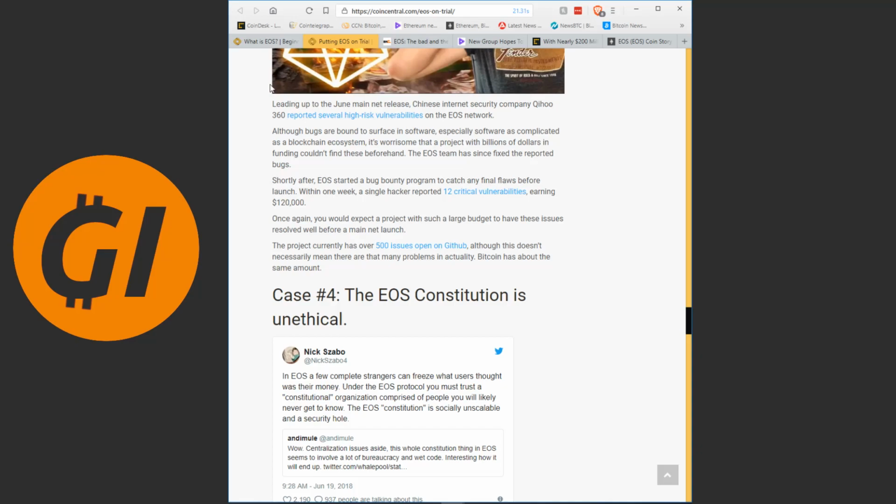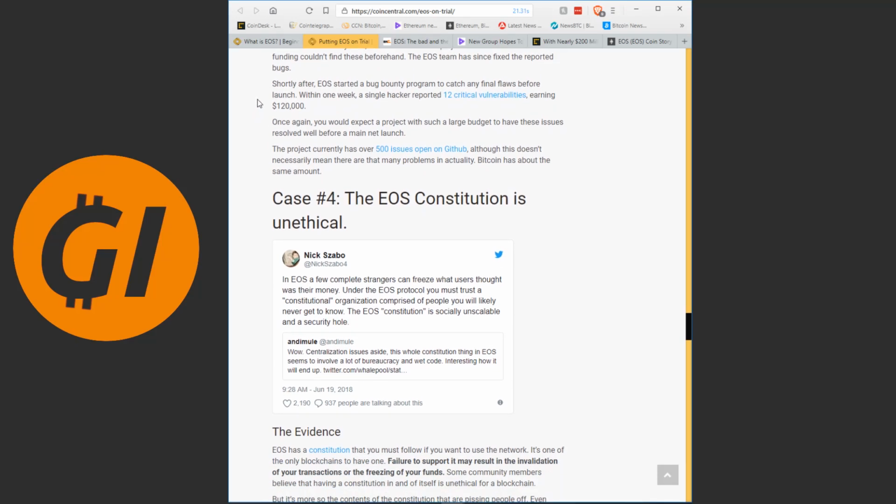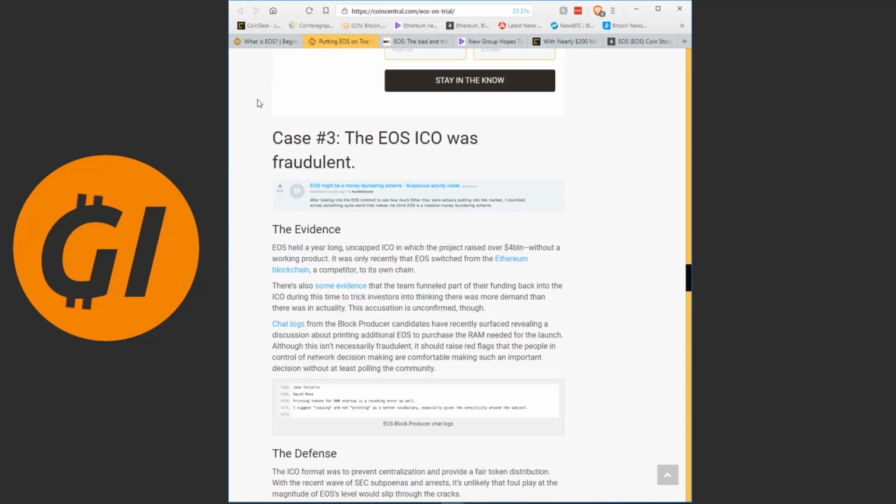Leading up to the mainnet release, Chinese internet security company Qihoo reported several high-risk vulnerabilities on the network. Although bugs are bound to surface in software, especially software as complicated as a blockchain ecosystem, it's worrisome that a project with billions of dollars in funding couldn't find these beforehand. The EOS team has since fixed the reported bugs. Shortly after, EOS started a bug bounty program to catch any final flaws. Within 1 week, a single hacker reported 12 vulnerabilities, earning $120,000. Once again, you would expect a project with such a large budget to have these issues resolved. The project currently has over 500 issues open on GitHub. This I agree is a serious issue.